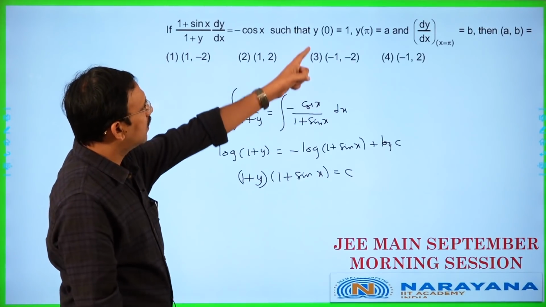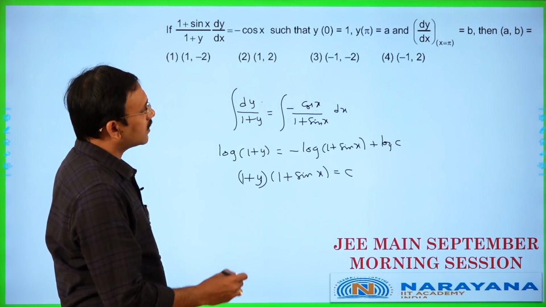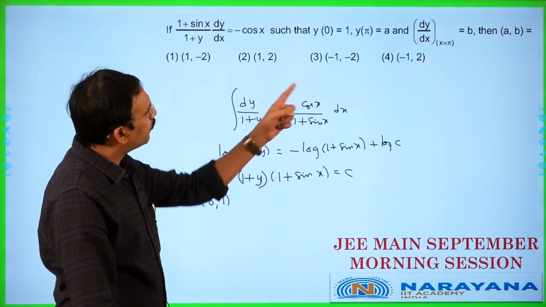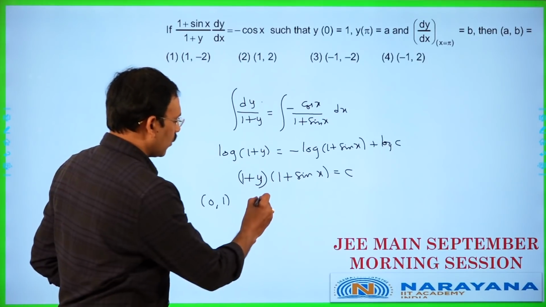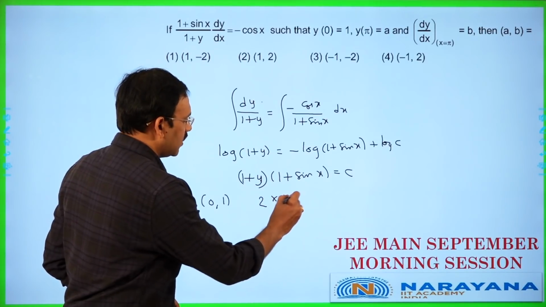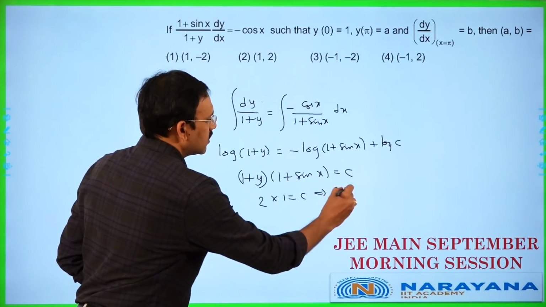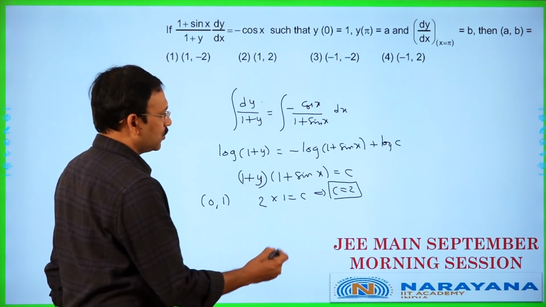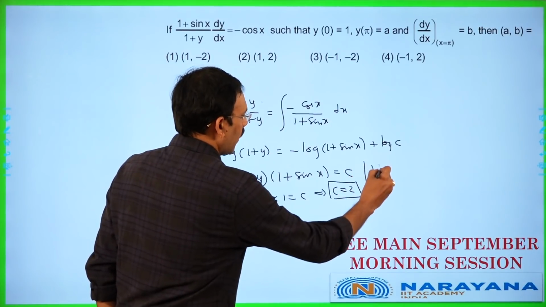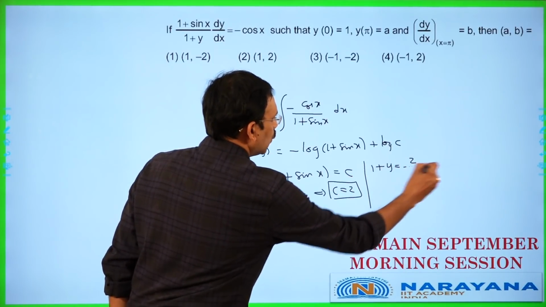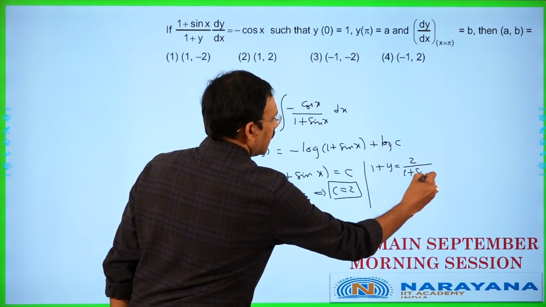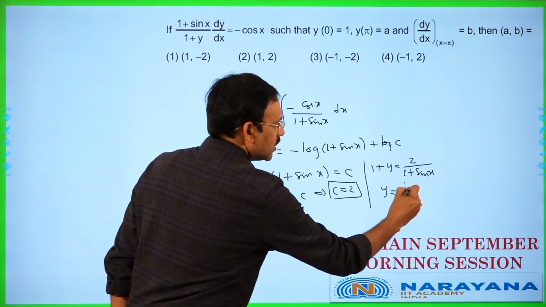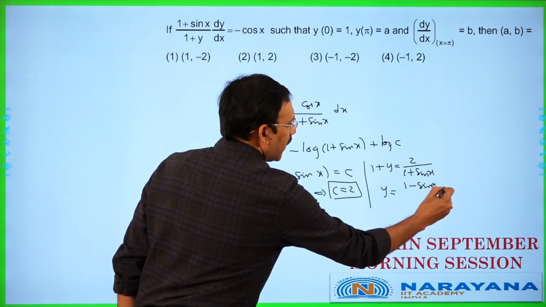To find c, the curve is passing through (0, 1) because y(0) is equal to 1. If you put x = 0, y = 1, you get 2 × 1 = c. You got c = 2. So the curve is 1 + y = 2/(1 + sin x), so y is going to be (1 − sin x)/(1 + sin x).